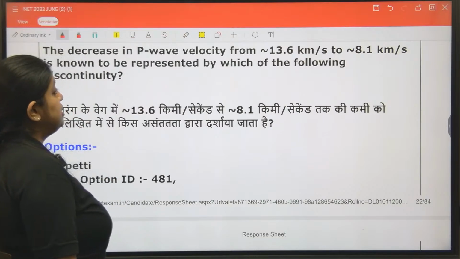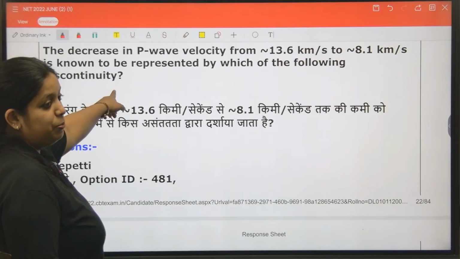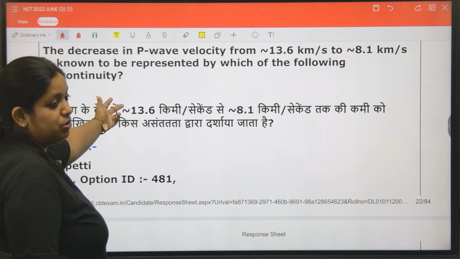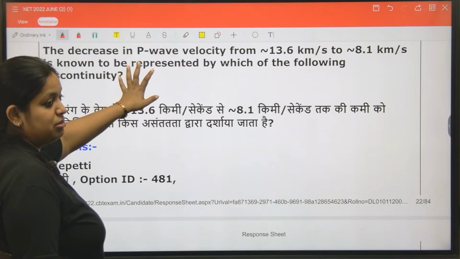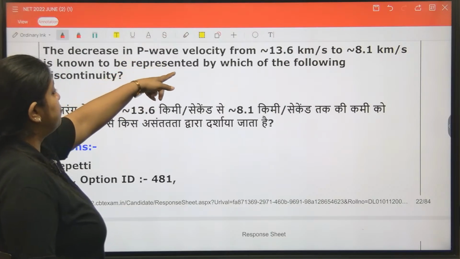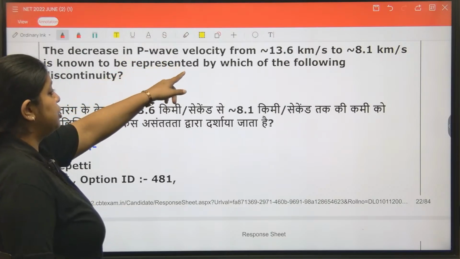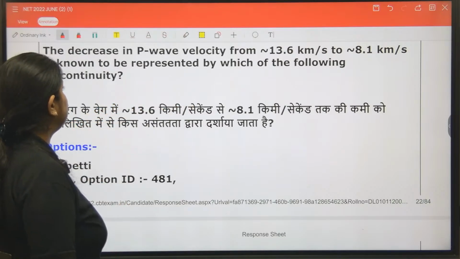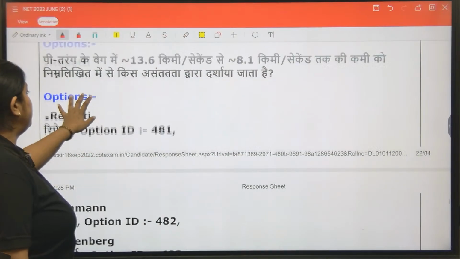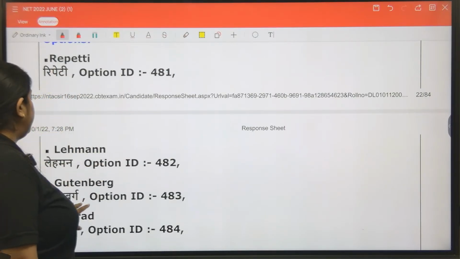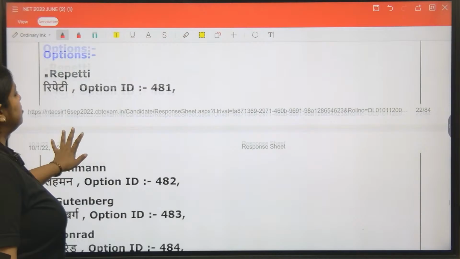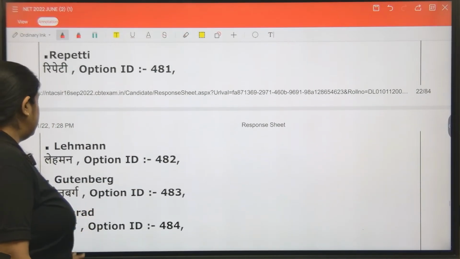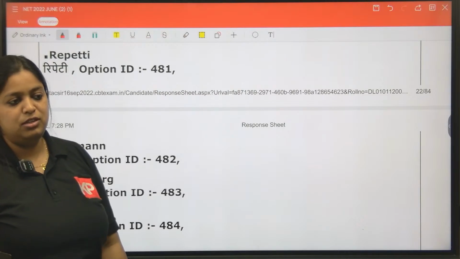P wave velocity is going from 13.6 km per second to 8.1 km per second. A huge decrease in the P wave velocity is happening at which discontinuity: Repetti, Lehmann, Gutenberg or Conrad. These are the four options.